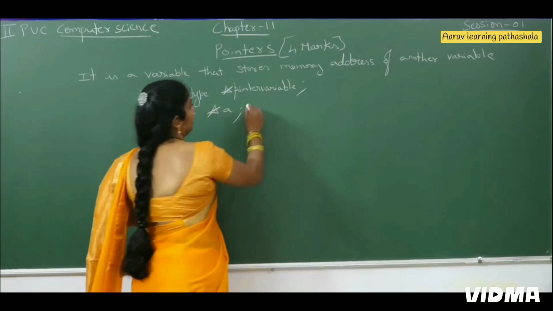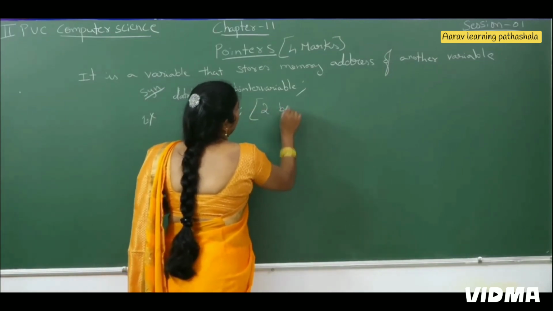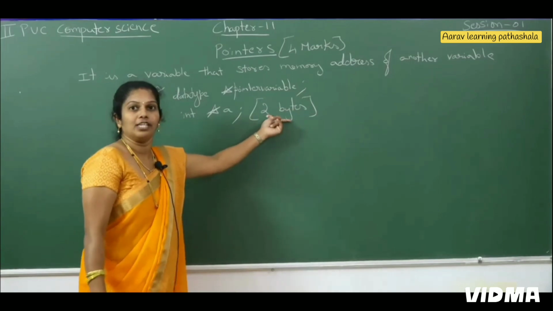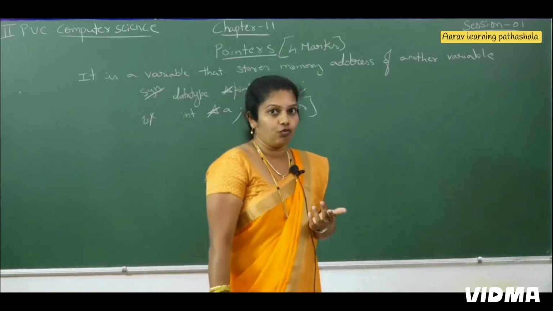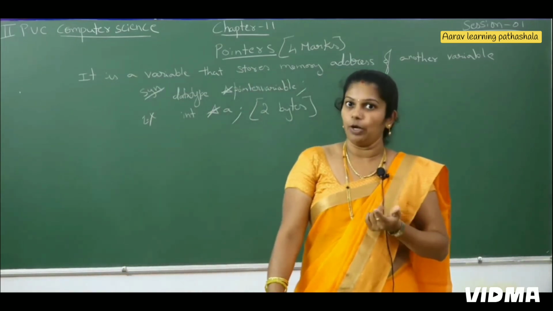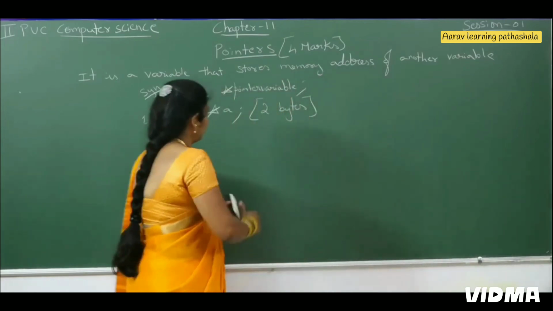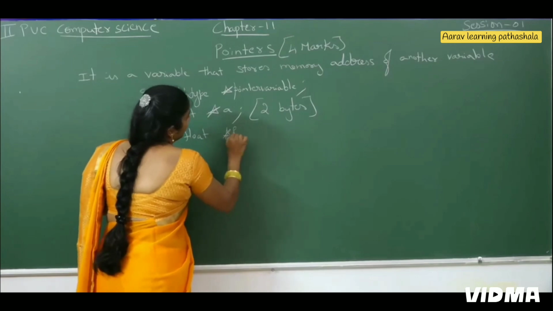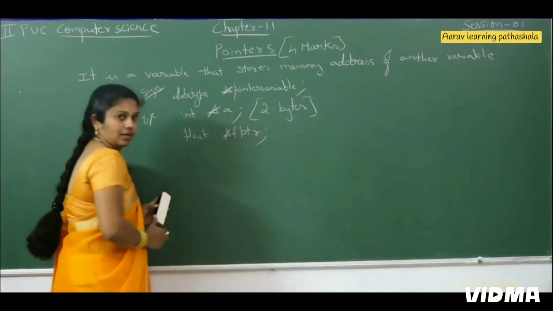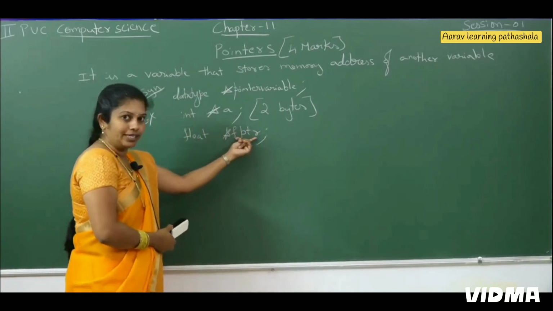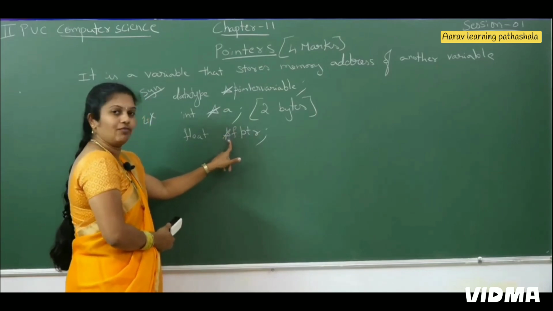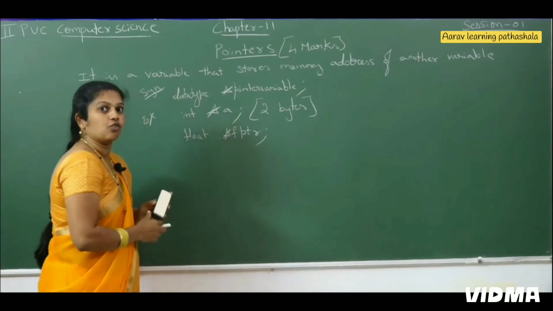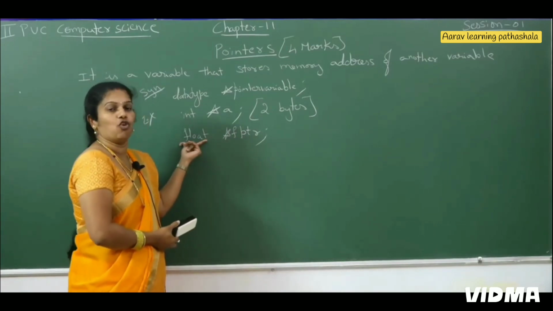For example, if it is integer, then it takes 2 bytes of data. If it is float format, then it is going to take 4 bytes of data. The same thing, I am going to write one more example, float star fptr. Then fptr is a pointer variable because before that variable we have the star operator, and it will store the address of another variable of type float format.